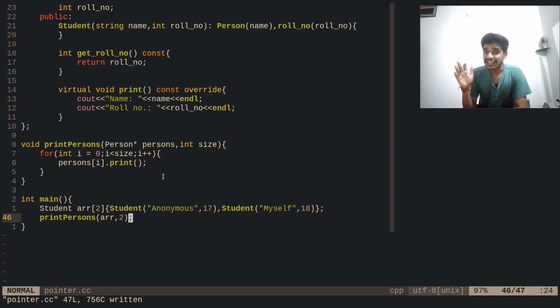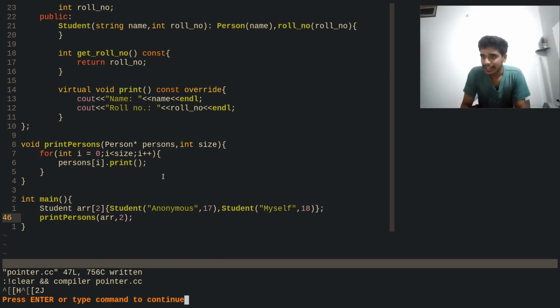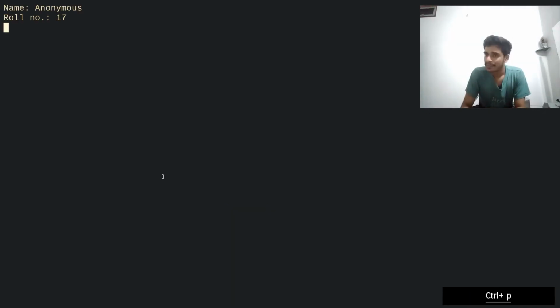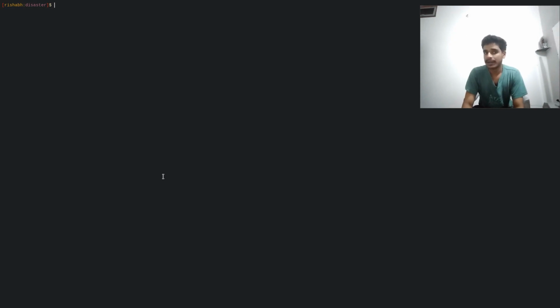I can say it's a disaster. Let's compile it. Okay, it's compiled. Let's just run it. And when we do it automatically in Vim, we get only one result. Why are we getting only one result? We can show it by running it manually.